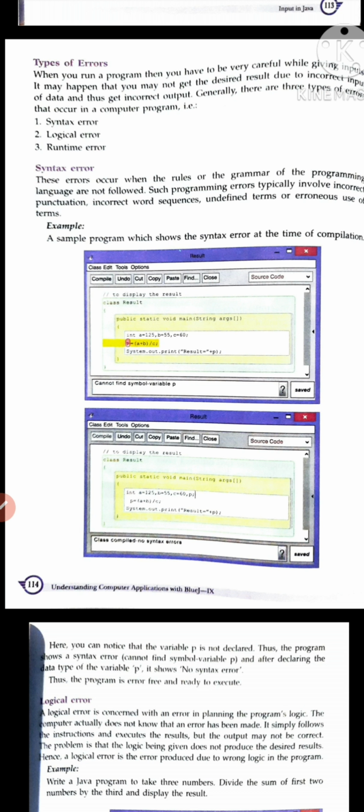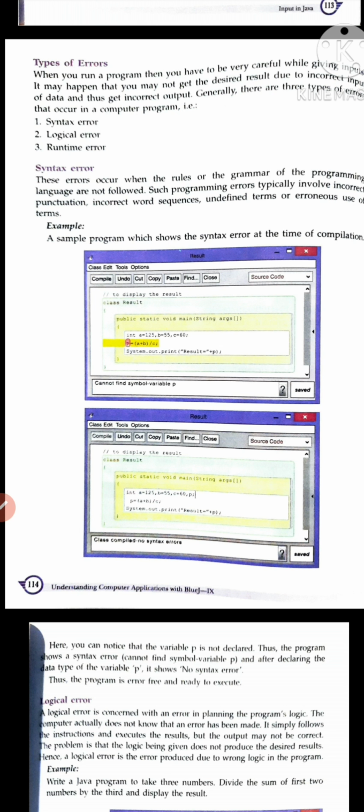It just has a few grammatical rules and follows those rules only. If a rule is not followed, the computer gives you a syntax error. If your program doesn't have any syntax error, at the end the computer writes class compiled, no syntax error. A particular software we install in the computer guides us on whether we have any syntax error or not.